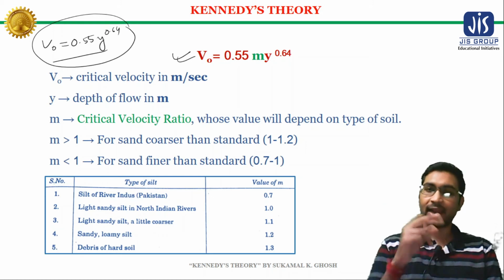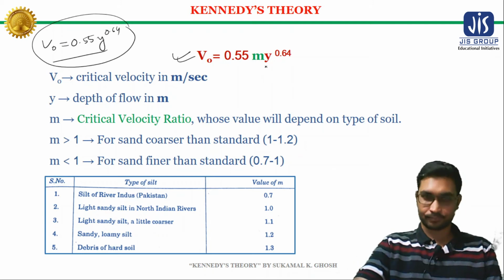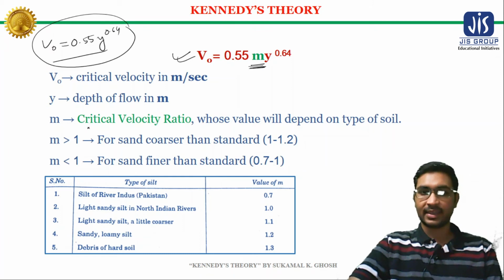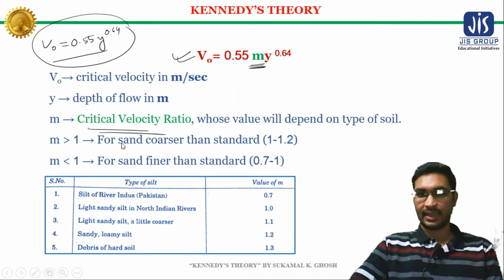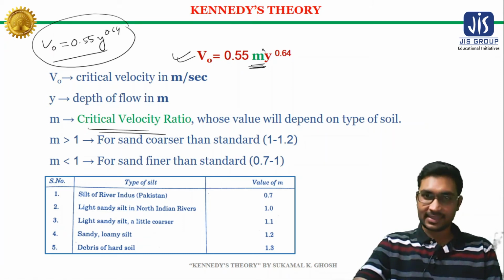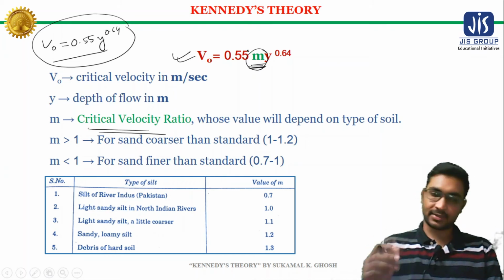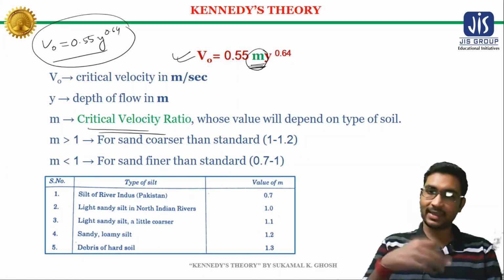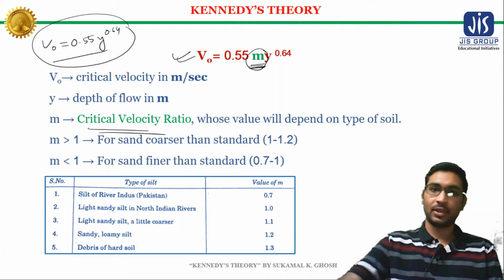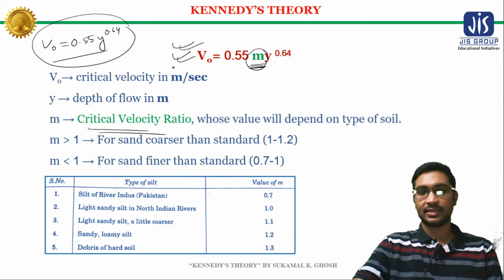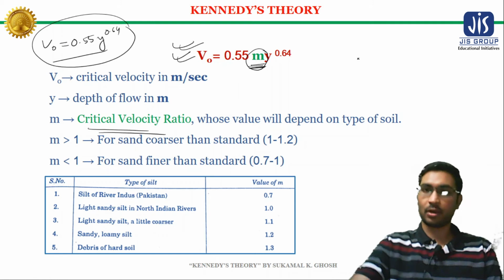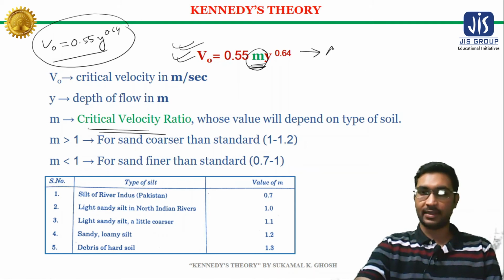Kennedy gave another expression which includes this M, the critical velocity ratio, which depends upon the soil through which the canal is flowing. So this expression is applicable for all types of canal.